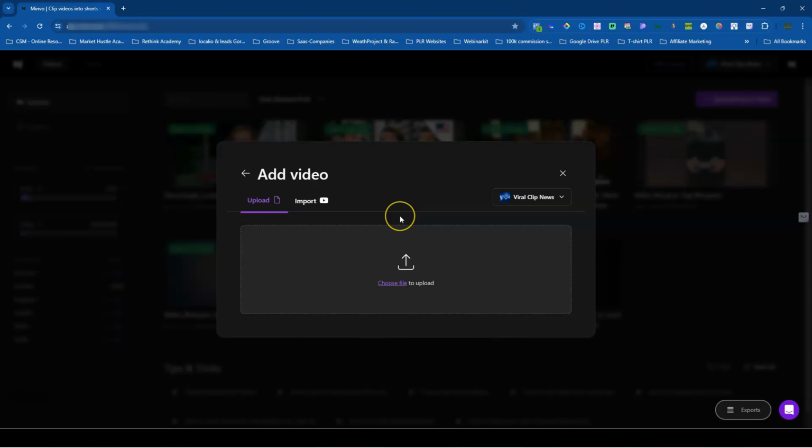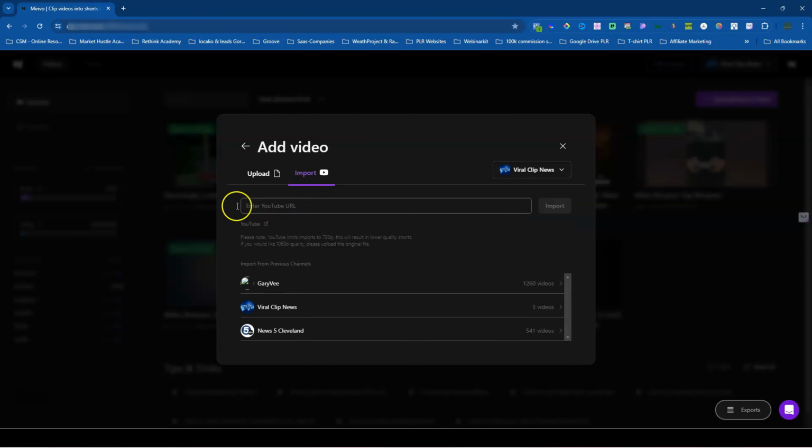So within here, you do have a few options. You could import it directly from YouTube. And then down here, they do have some previous channels. I believe these two channels come as just previews when you're first getting started with Minvo. But as you can see, you do have your personal channel here as well.